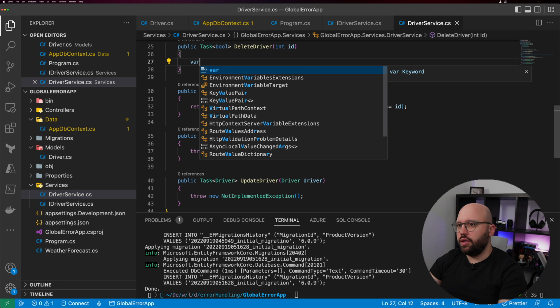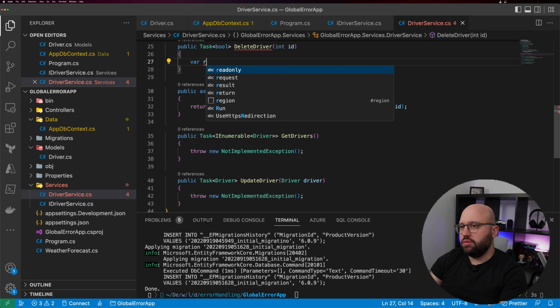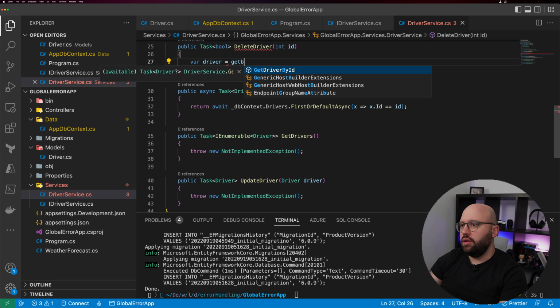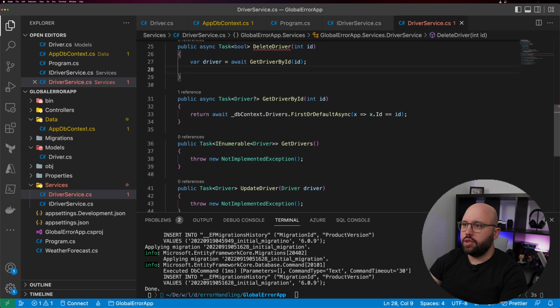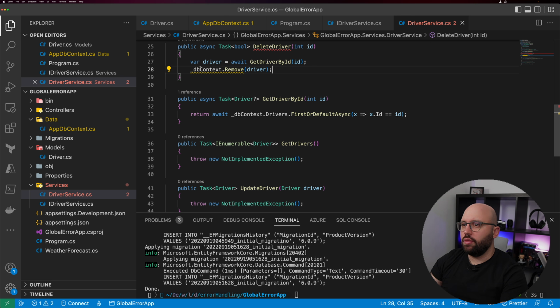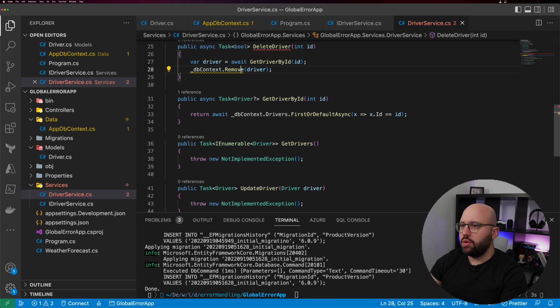So let's do the delete here. All we need to do is var result, actually, let's put it like this, driver, get by ID. We're just going to pass the ID here, and let's make sure that it has been awaited. And once we have done that, just put _dbContext.Remove, and we're going to remove the driver. It's telling us, maybe is it RemoveAsync?